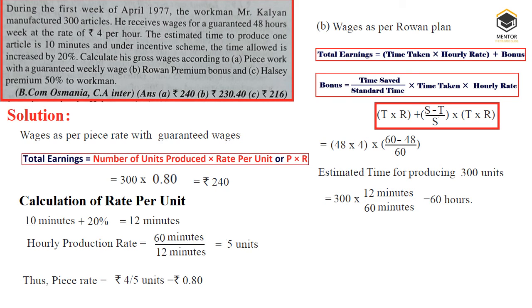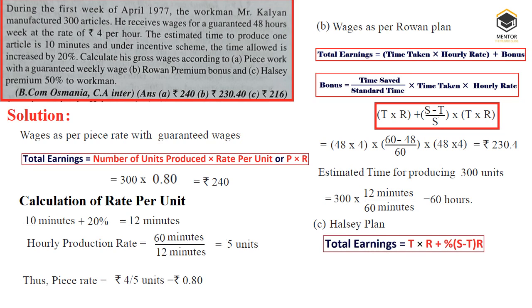Once you get this, apply the formula: 48 into 4 plus 60, the standard time, minus 48 hours time taken, divided by 60, the standard time, into 48 into 4. When you simplify the equation, you will get 230.4, right? Please wait a moment, here it is a mistake. It should be plus, it should not be multiplied here, please bear in mind. It should be 48 into 4 plus. So when you simplify, that is 230.4.